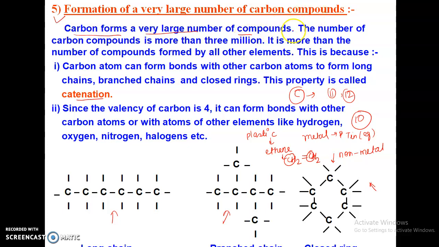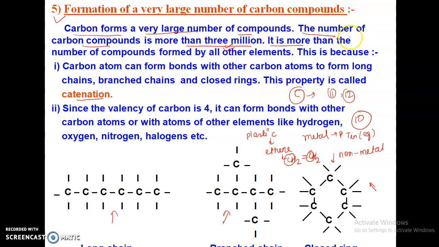Okay, so the number of carbon compounds is more than 3 million. The number is very large: 3 million compounds that have carbon in them. It is more than the number of compounds formed by other elements.